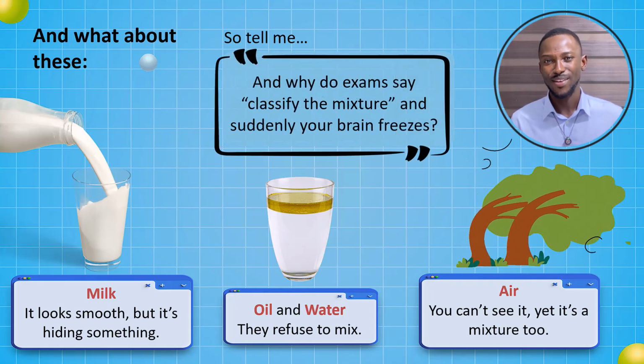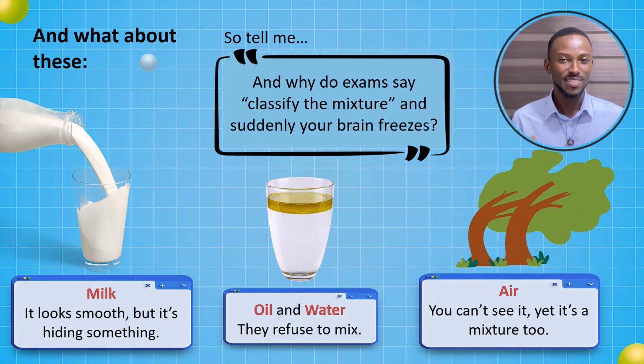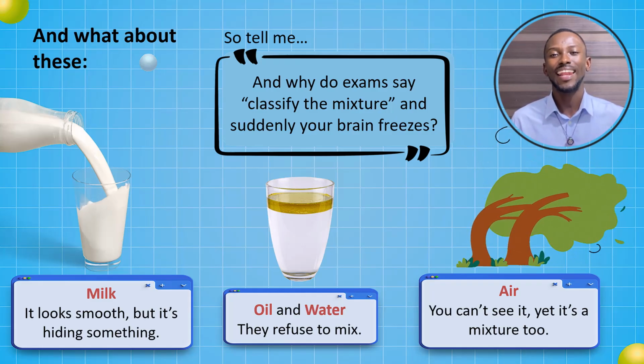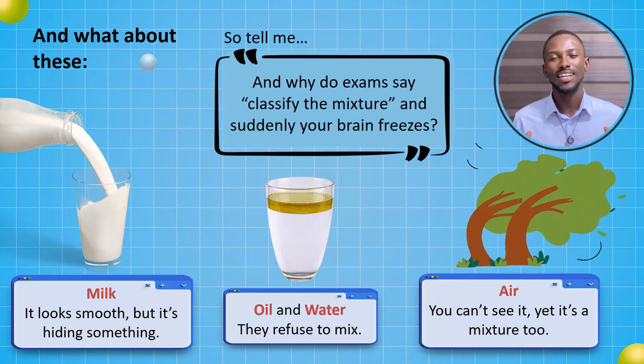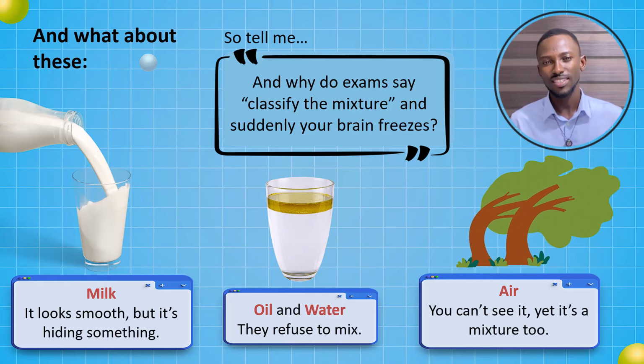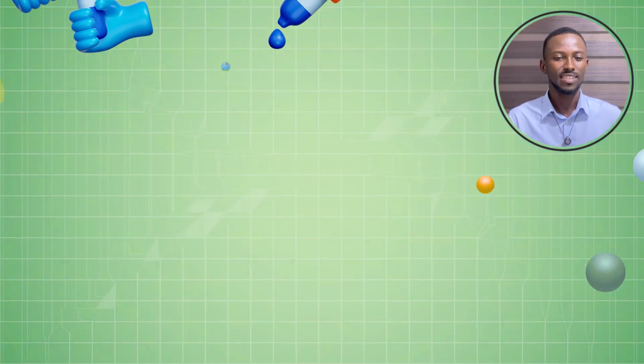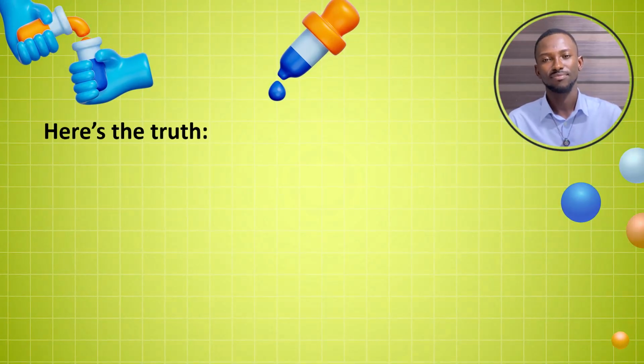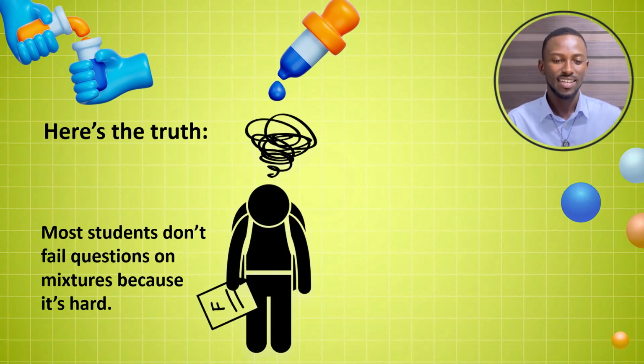What about when you face this kind of question in the exam where they say classify mixtures, and then automatically you get confused? You see, here's the truth. Most students do not fail questions on mixtures because the questions are difficult.